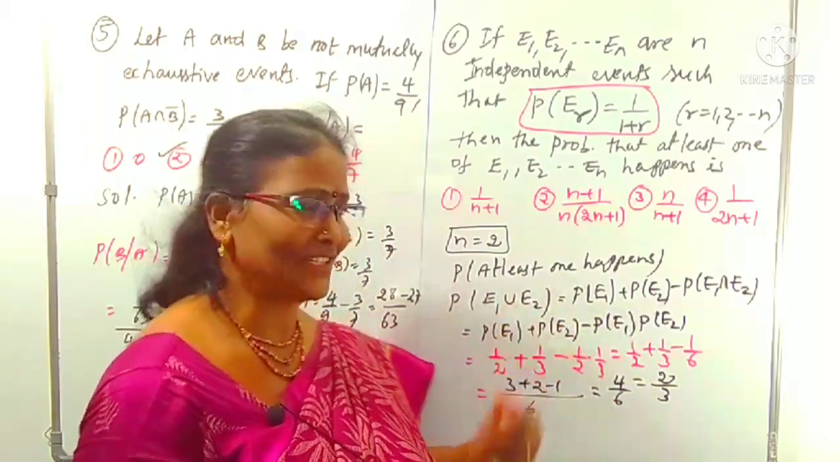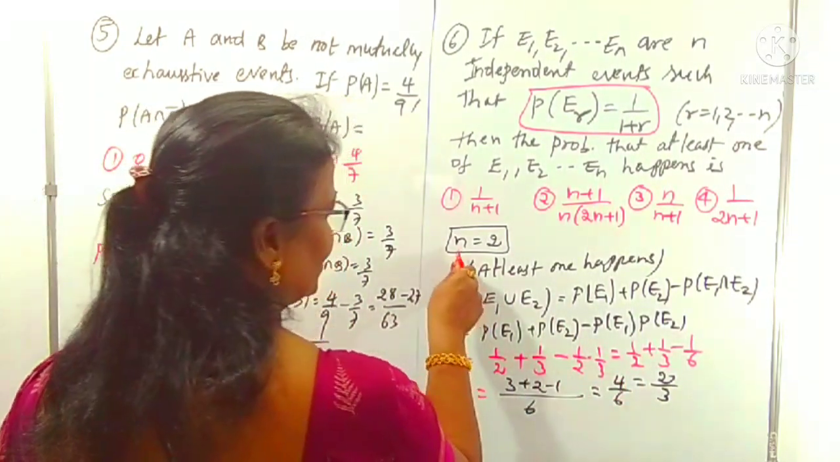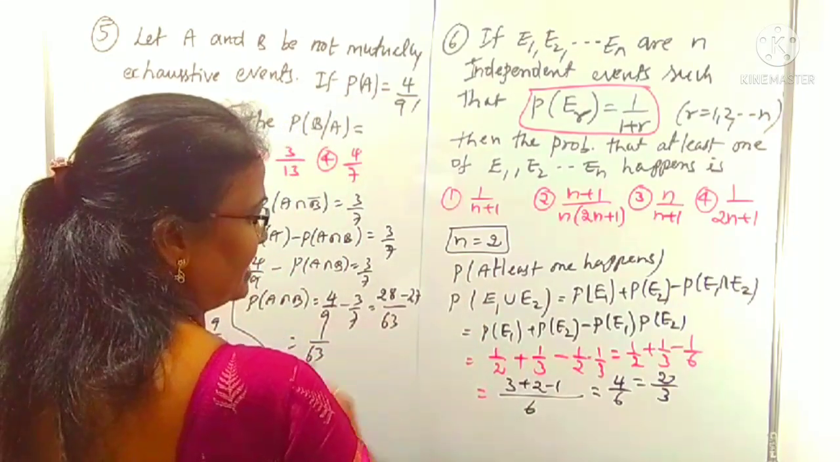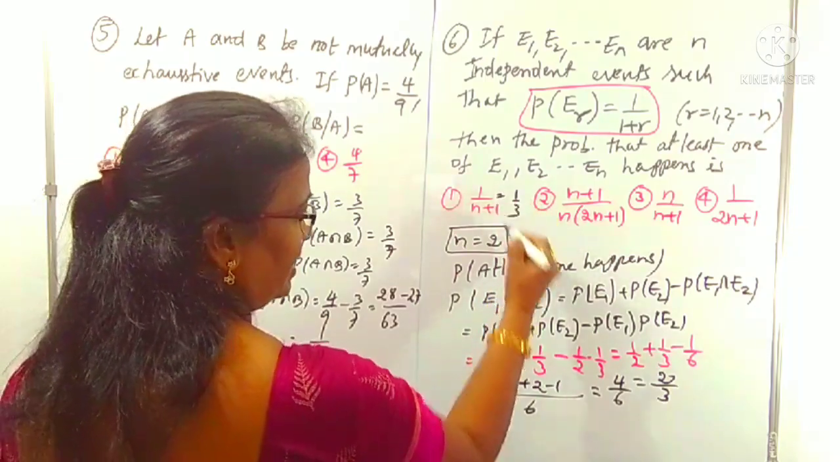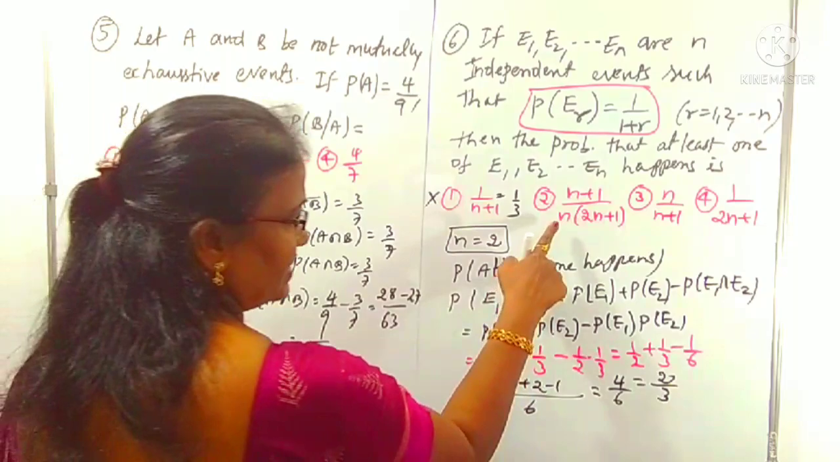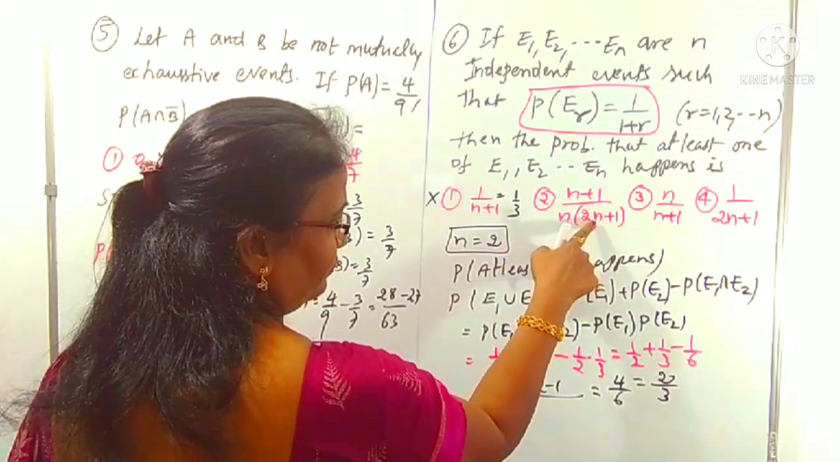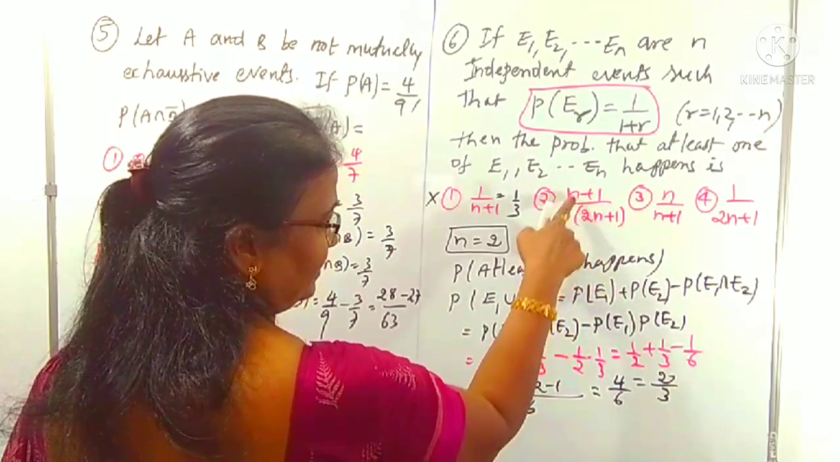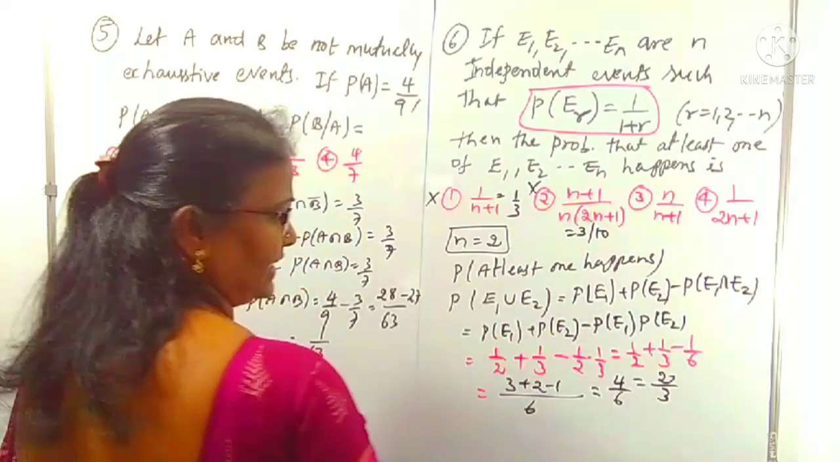Now concentrate on the options. We want the 2 by 3 value by taking n in the options. First option: n equals 1 becomes 1 by 3, not 2 by 3, so it's not the first option. Next, n equals 2: 2 plus 1 is 3, 2 into 2 is 4, 4 plus 1 is 5, 5 times 2 is 10, so 3 by 10. This is not 2 by 3, so it is not a correct option.